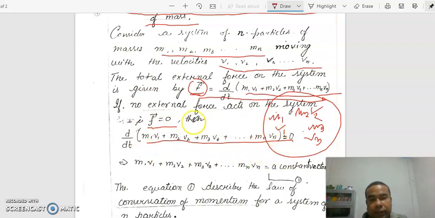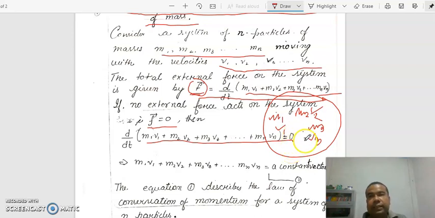The momentum of the system is constant, which means the system is moving with constant velocity. The velocity is not changing. The total momentum of the system remains constant. So momentum constant means velocity constant.